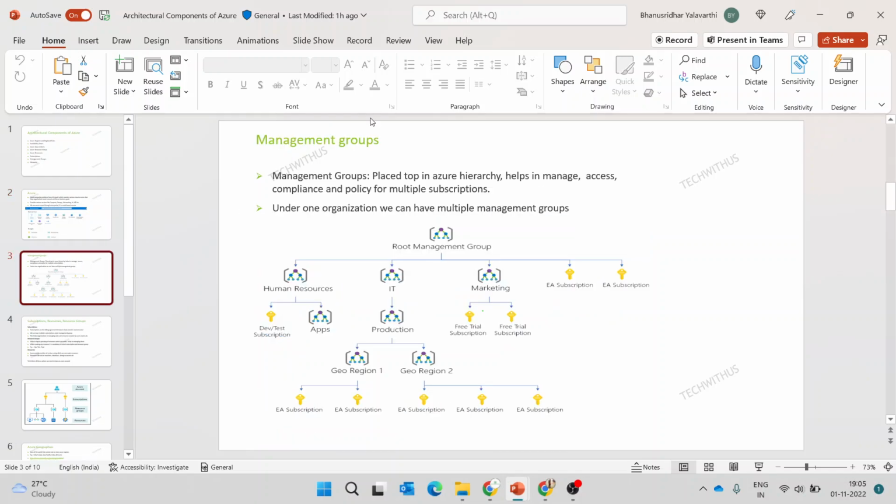And the other main topic is management groups. Management groups is a part of the Azure hierarchy.